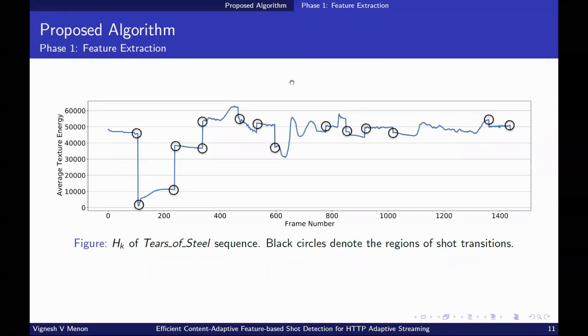This figure shows the frame energy values for a test sequence named Tears of Steel. The black circles here denote the frames of a new shot. We observe that there is significant change in the frame energy in those regions. This proves that the feature metric is a good choice for shot detection.